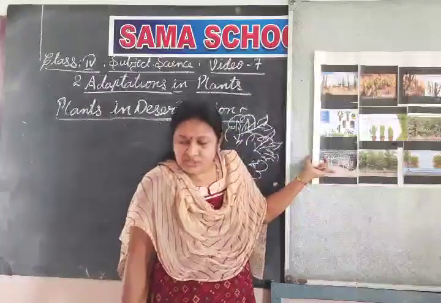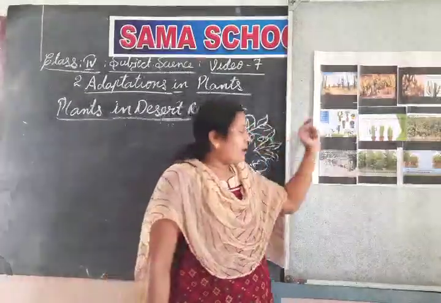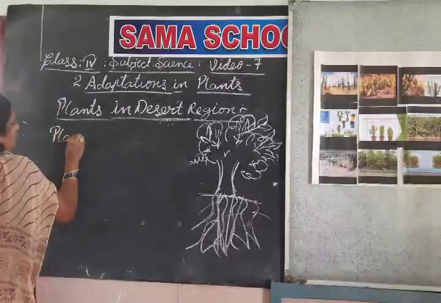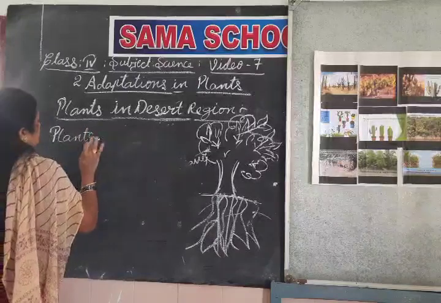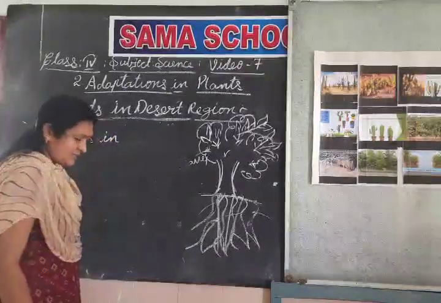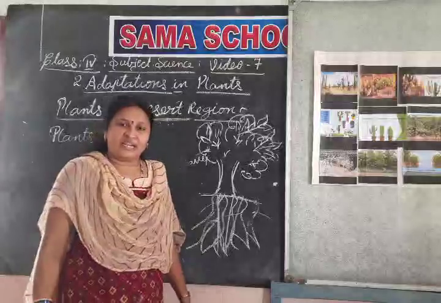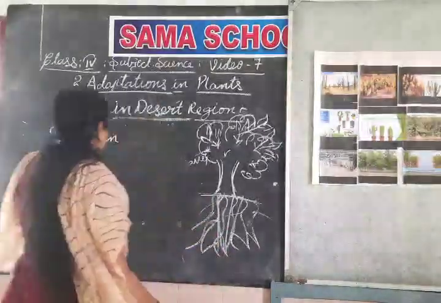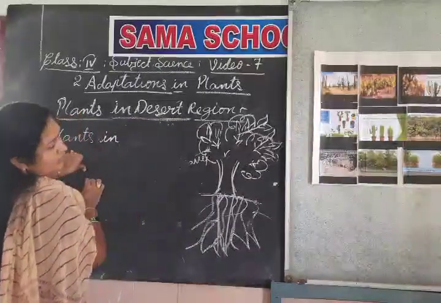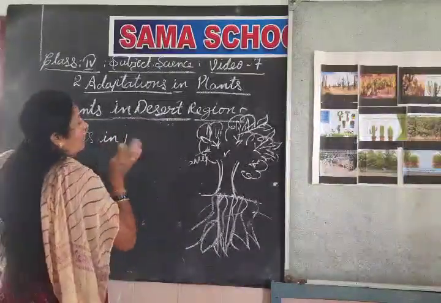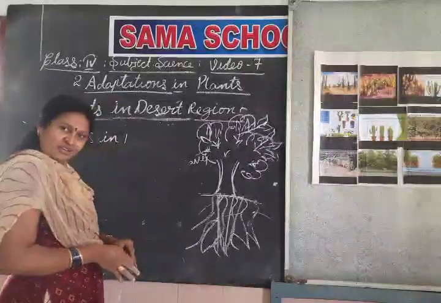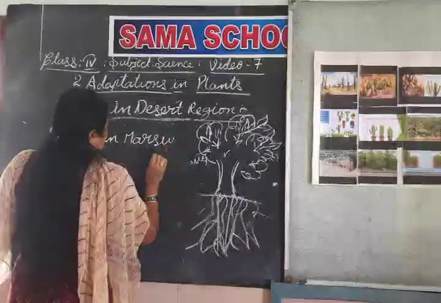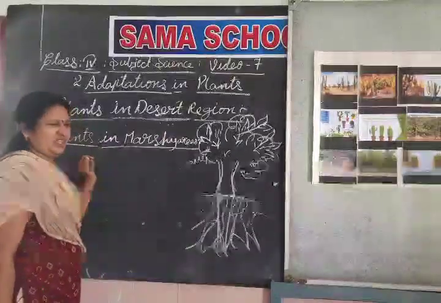Which region is this, children? Yes, that region is the marshy region. What does marshy mean? It's sticky and clayey soil with the presence of water. That type of soil is in the marshy area. Now, how do the plants grow in the marshy areas? Now we will discuss plants in marshy areas. Now we are in the marshy areas.